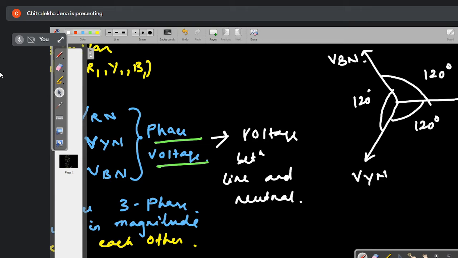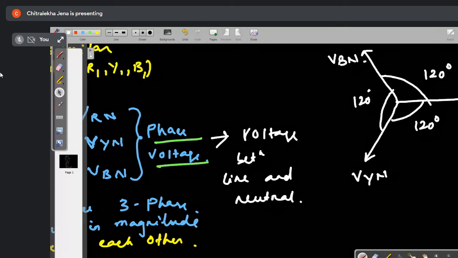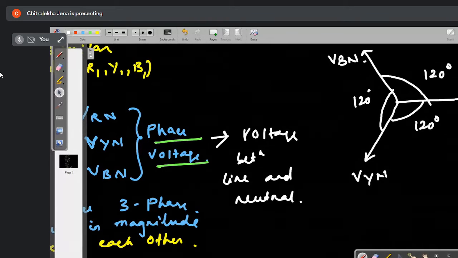Okay, that is in case of a practical. Theoretically, we are reading for a balanced system, but practically our power system is not a balanced system. It is completely an unbalanced system. Phase difference is not equal to 120 degree. In your unbalanced system, the phase difference is different than 120 degree. You cannot predict now what is the phase difference. Phase difference is changing. So now magnitude is constant in case of your balanced system, right?